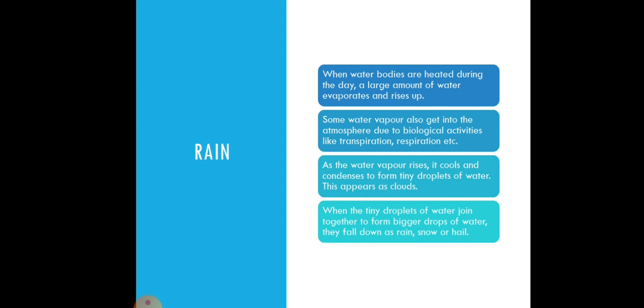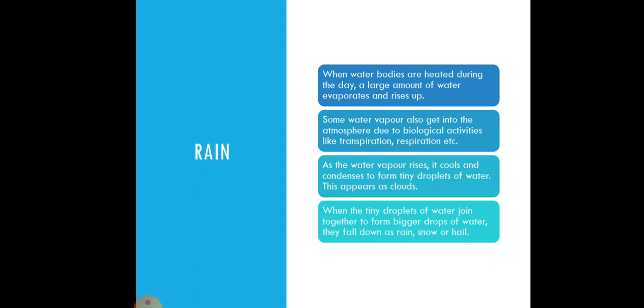Now coming to what is rain. When water bodies are heated during the day, a large amount of water evaporates and rises up. So during the day all the water bodies are heated, and this water is converted into water vapor, and this water vapor goes up in the sky. Some water vapor also gets into the atmosphere due to biological activities like transpiration, respiration, etc.